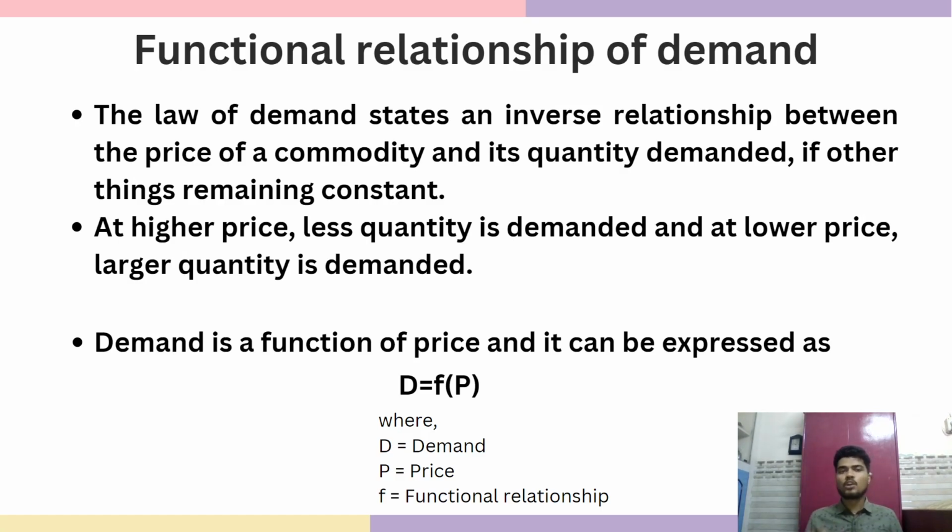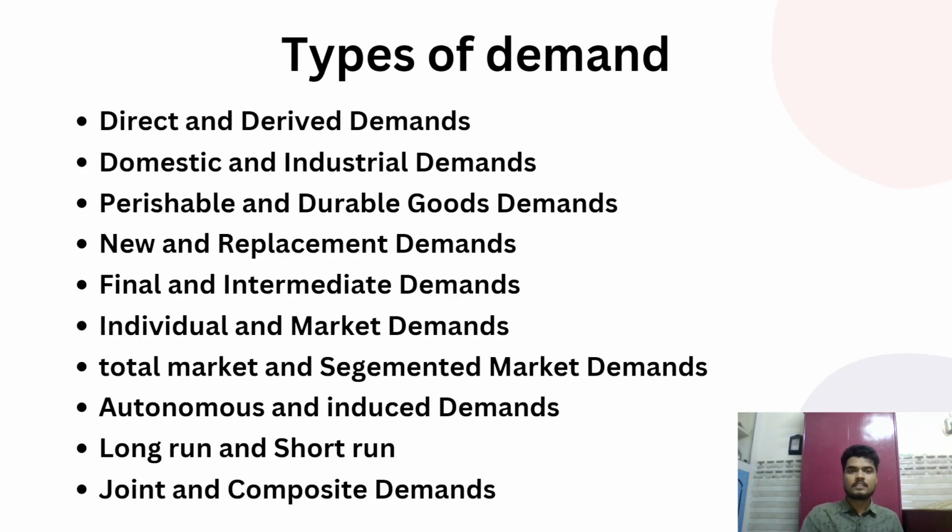Then we move on to the functional relationship of demand. Demand is a function of price. It can be expressed as D equal to F of P. D is demand, P is price. F is nothing but functional relationship. Then we will see the types of demands.